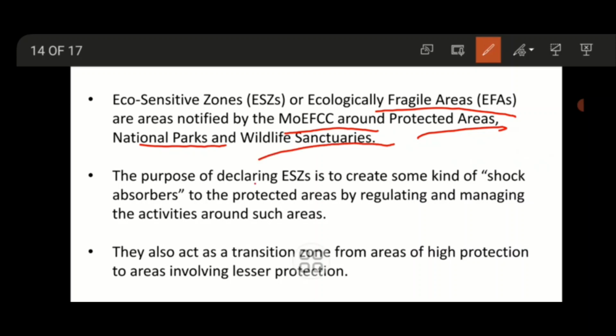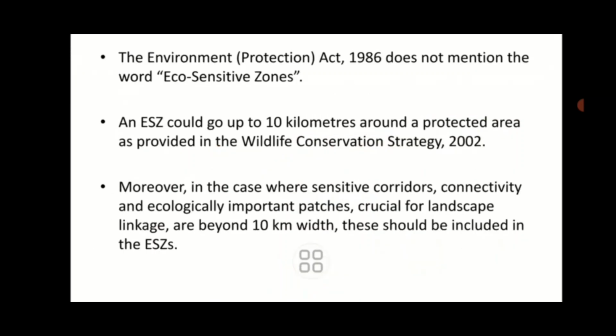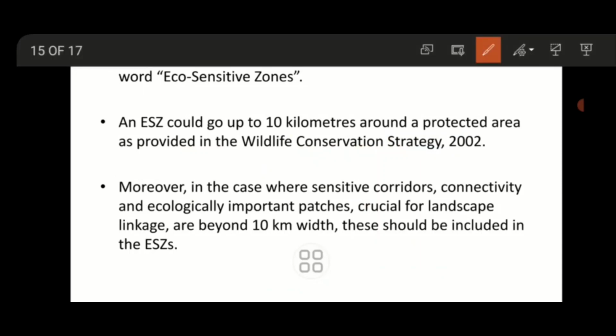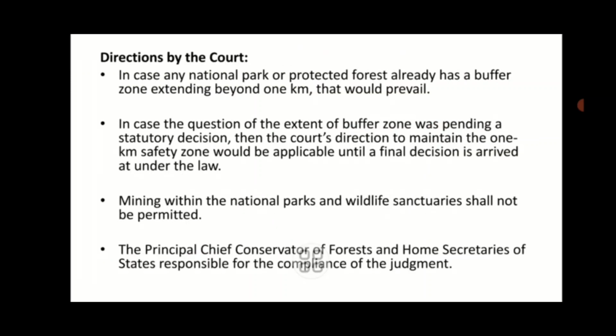The purpose of declaring ESZ is to create some kind of shock absorbers. They also act as a transition zone from the area of high protection to areas involving lesser protection. So the Environment Protection Act 1986 does not mention the word eco-sensitive zone. This could go up to 10 kilometers around the protected area. Connectivity and ecologically important patches, landscape linkages beyond 10 kilometer width are also included in this zone.